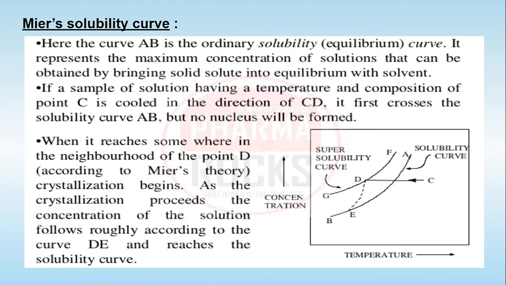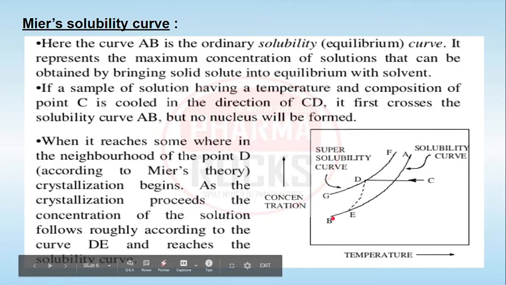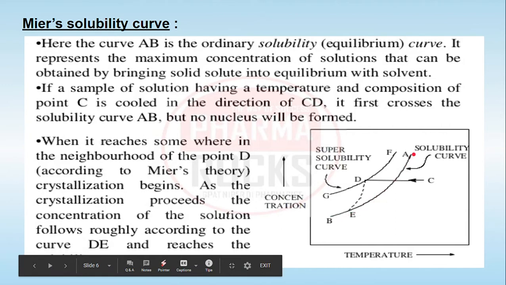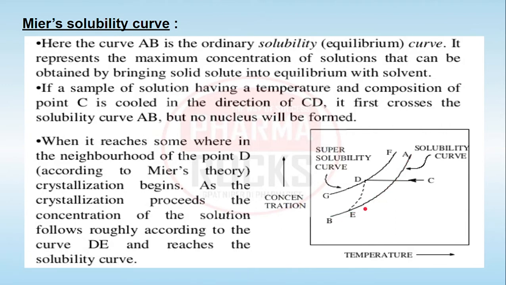Let's try to understand this Miers' theory by the Miers' solubility curve. Basically, the Miers' solubility curve is a curve of concentration versus temperature, as shown in the diagram. The solubility of a solute is shown by a solubility curve, from the curve A to B, that is curve AB, which indicates the solubility curve of a solute in a particular solvent. Now let's take any point on this curve, that is point C, and from point C we decrease the temperature, then it will touch the curve FG at point D. Generally the curve FG is known as the super solubility curve.